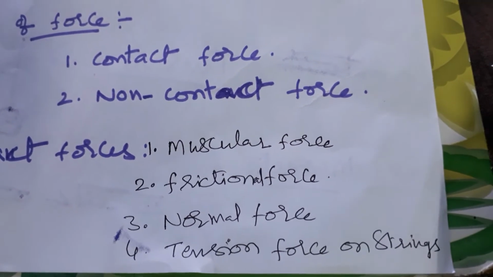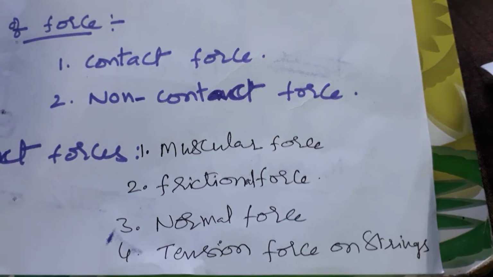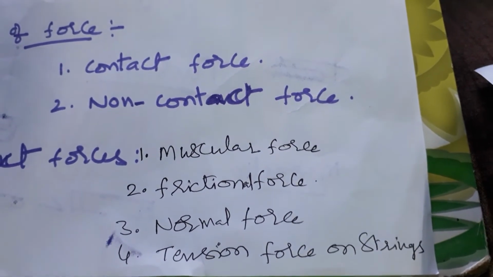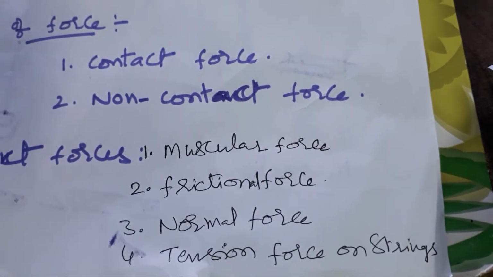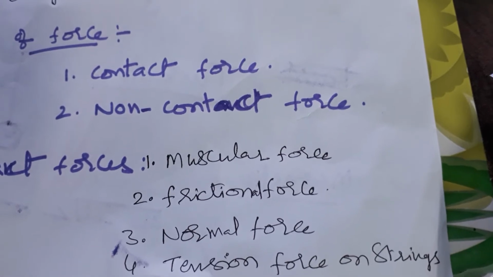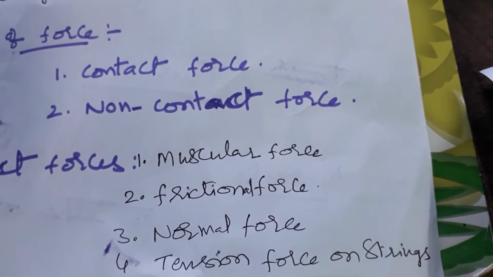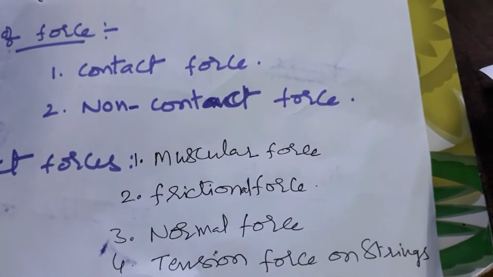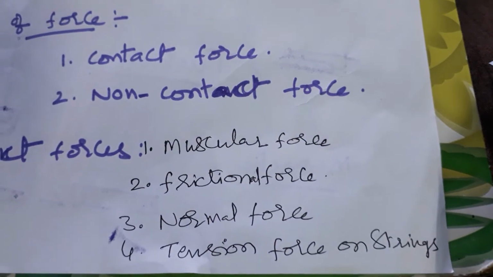A normal force means a force acting perpendicularly on the body, against gravity. All objects in the universe are pulled towards gravity. By applying force, we can lift the body against gravity. That is called normal force.